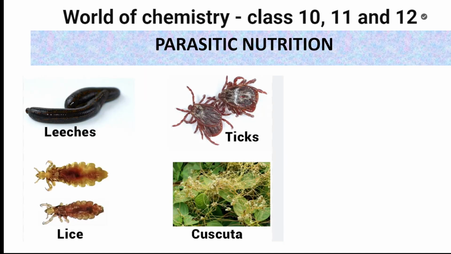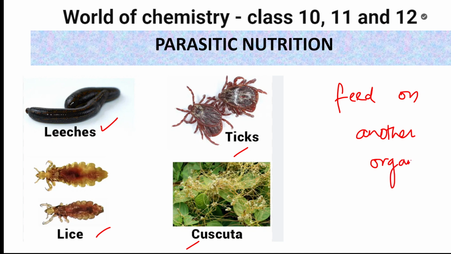The next variety is parasitic nutrition. As you have seen, leeches, ticks, lice, cuscuta, all these plants and animals, what do they do in parasitic nutrition? They feed on another organism and they get their nutrition. So like this, different types of heterotrophic nutrition are also there.